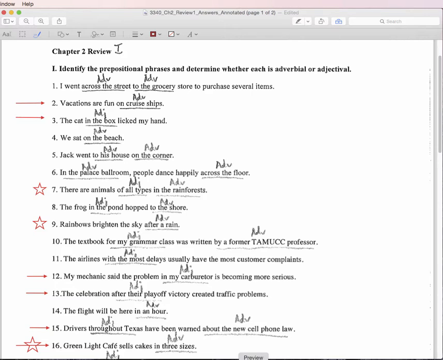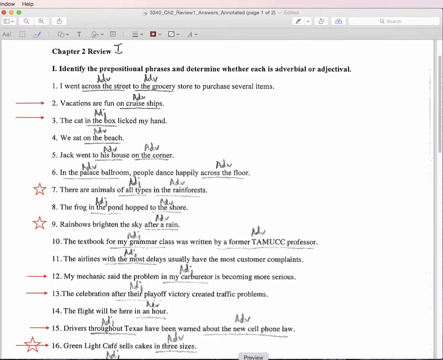Recall also the pronoun substitution, where you can say, it licked my hand. You cannot say, it in the box licked my hand. Because the substitution takes out everything, that shows that the prepositional phrase in the box is adjectival.